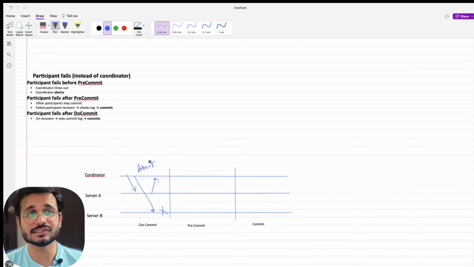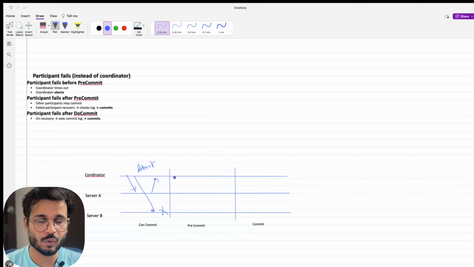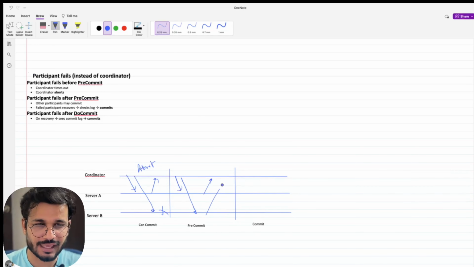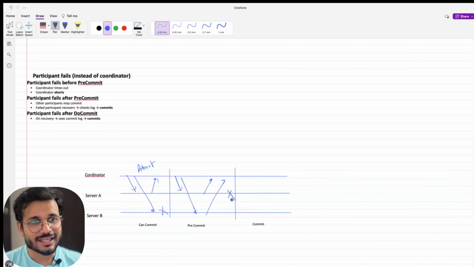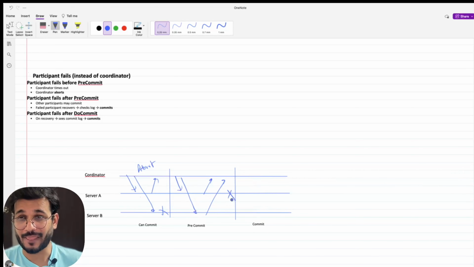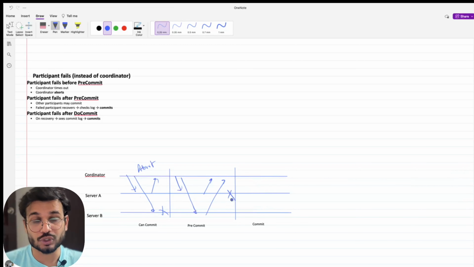We have got the information. Now what happens if the participants fail after pre-commit? So we've got the information here in the form of ACK, and now the server fails. In that case, we do server recovery. We wait for the participants to come up and do the commit. Now, this is the scenario which is still blocking because we are waiting for the participant to come up, because the participant has committed that it will do commit.